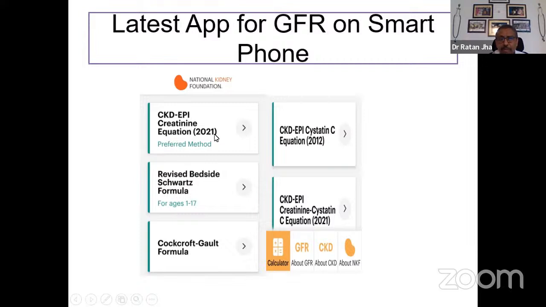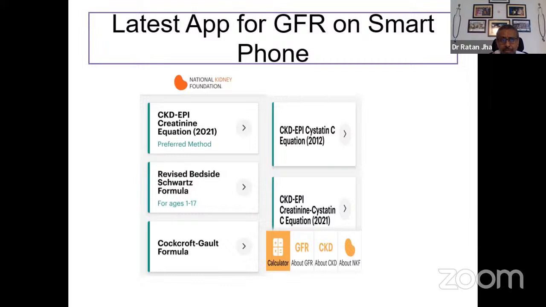And based on the GFR, we say whether the patient is stage 5 or not. Stage 5 means a GFR below 15 ml per minute per 1.73 meters square. There are other formulas: the revised bedside Schwartz formula, which is applicable for the age group of 1 to 17. The Cockcroft-Gault formula is no longer used. The CKD-EPI creatinine-cystatin based equation is utilized in situations where the creatinine values could be misleading, like a person who is malnourished, or a person with hepatorenal syndrome where the patient has cachexia. There, these two values could be included to decide the right GFR.